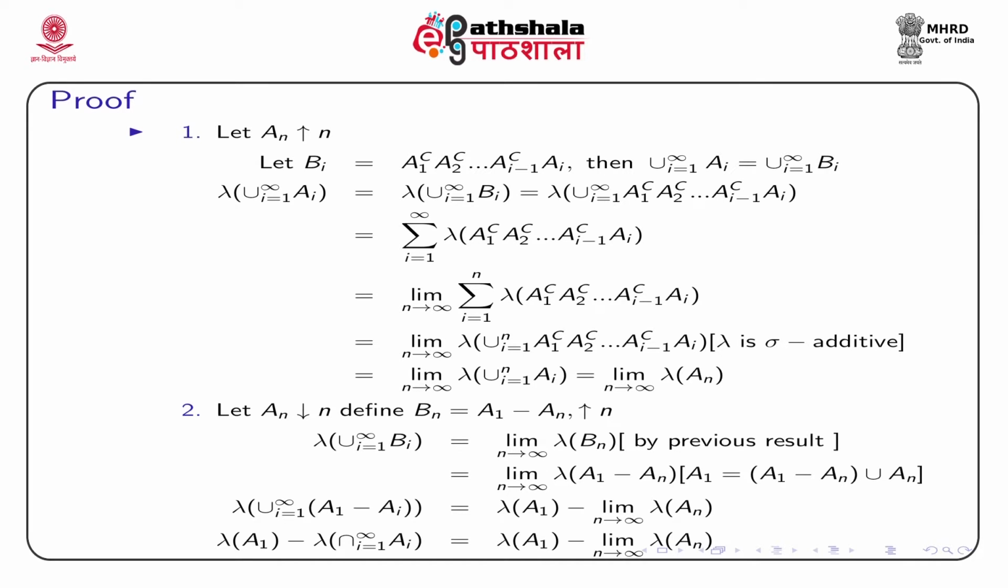Using this concept, we get lambda union over i from 1 to infinity A1 minus Ai will be lambda A1, because it is independent of n, so the limit will not hamper its expression, minus limit n tends to infinity lambda An. Now, if this lambda A1 is finite, then it will get cancelled from both sides. Once it is cancelled from both sides, we have the desired result. So, to get it cancelled, we need the assumption that lambda A1 must be finite.